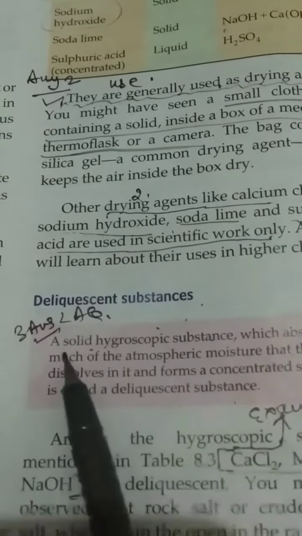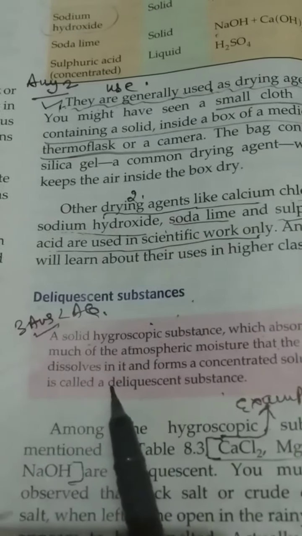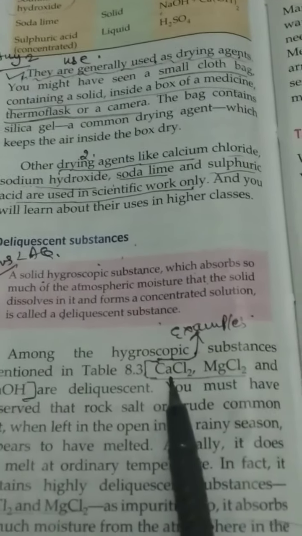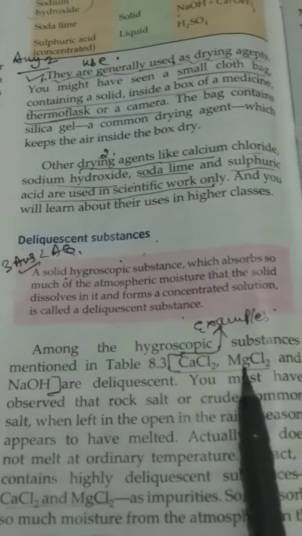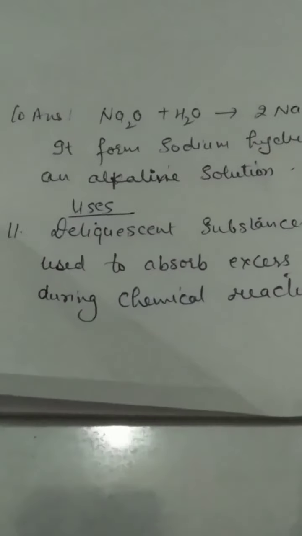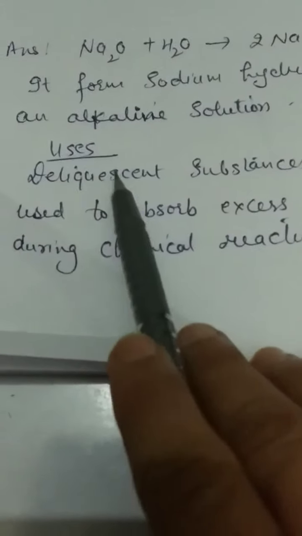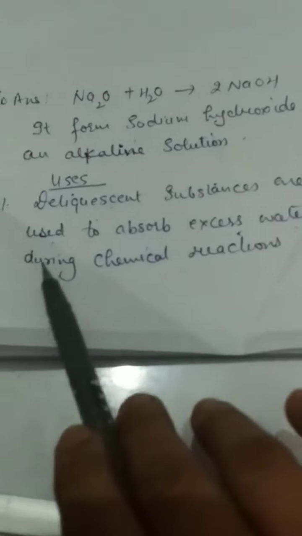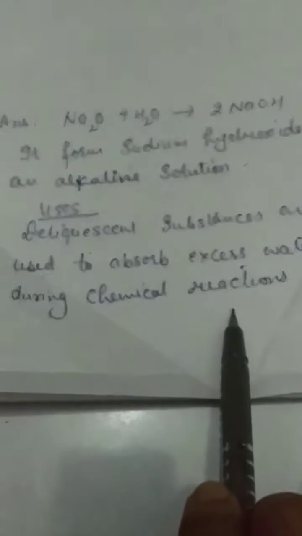Deliquescent substance, the definition from the pink box you will write. Then examples: calcium chloride, magnesium chloride and sodium hydroxide. These are the examples. Uses of deliquescent substances. Note down, deliquescent substances are used to absorb excess water during chemical reactions.